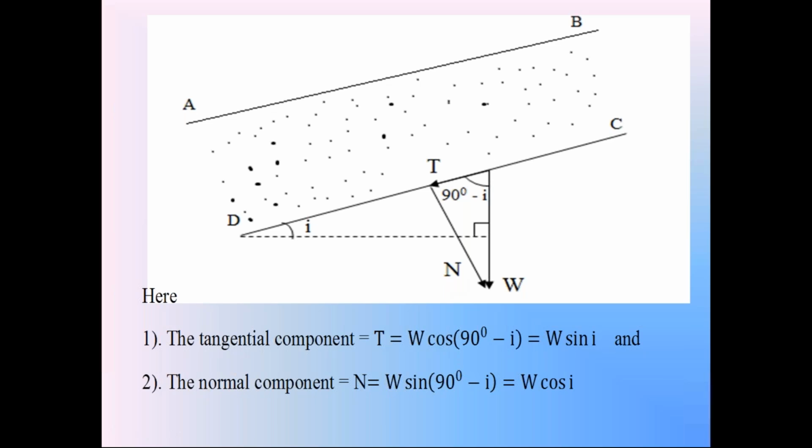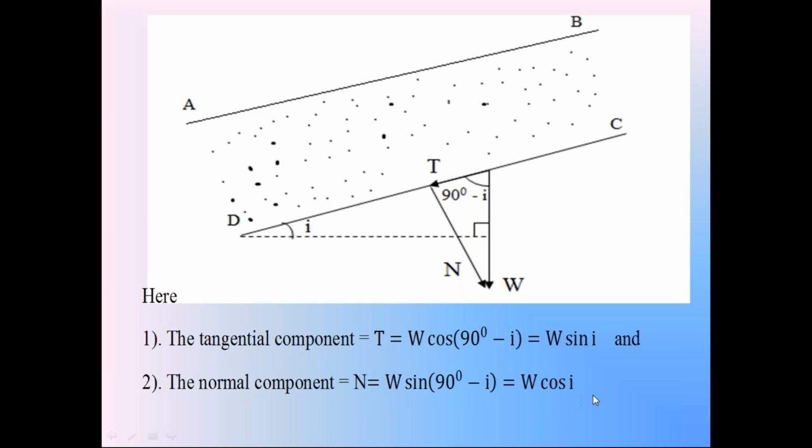As per the resolution, T is equal to W cos(90 minus I), and N is equal to W sin(90 minus I). So the tangential component T is equal to W cos(90 minus I), which is W sin I. Normal component N is equal to W sin(90 minus I), which is W cos I. You know this weight W is gamma H B cos I. Substitute that W on the right hand side in both equations.